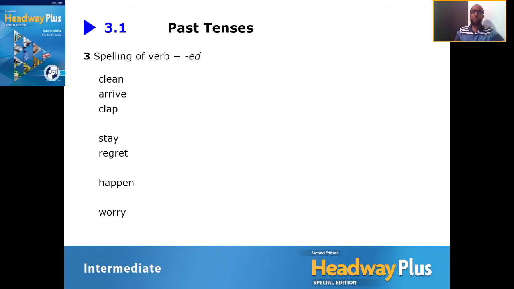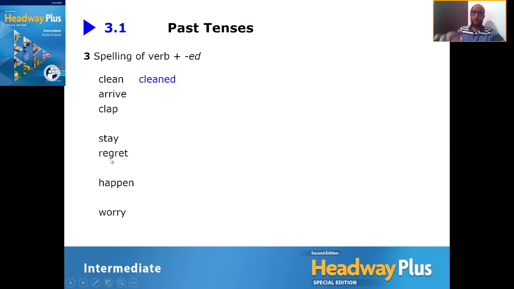These are all regular verbs, but there are some slight differences. If you look at the first group of words, clean, arrive, and clap,